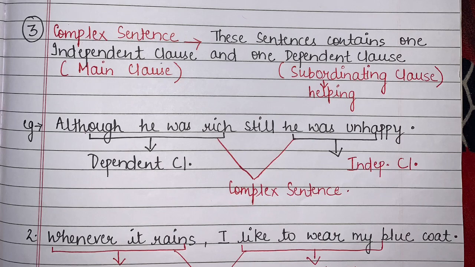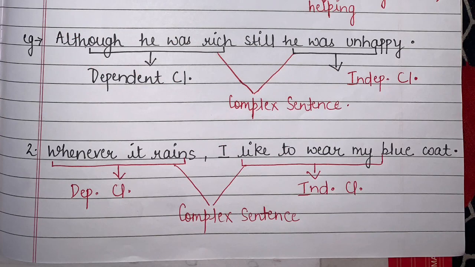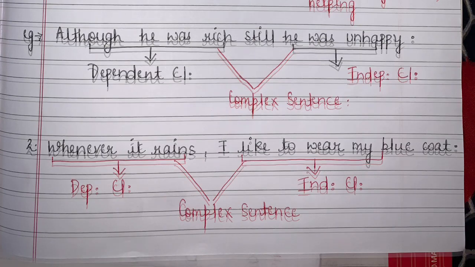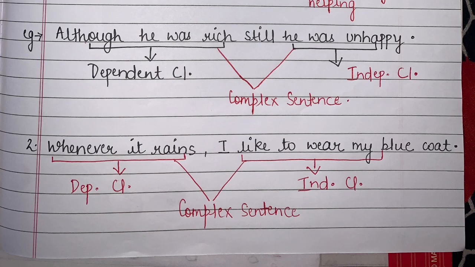Beta, don't be confused in these types of sentences. What you need to understand is that whatever part of the clause is complete will be towards the end, and whatever portion is incomplete, the sentence will start from that. So those are dependent clauses, those which are dependent on other clauses to complete themselves, right? Are you understanding this? Now let's see the second example.